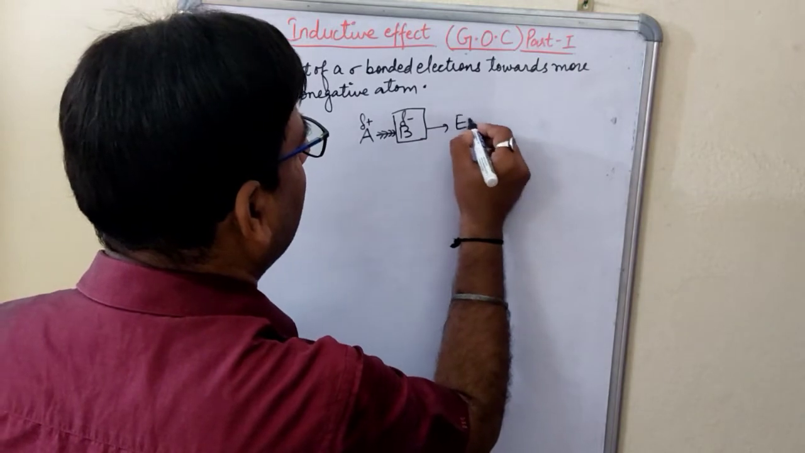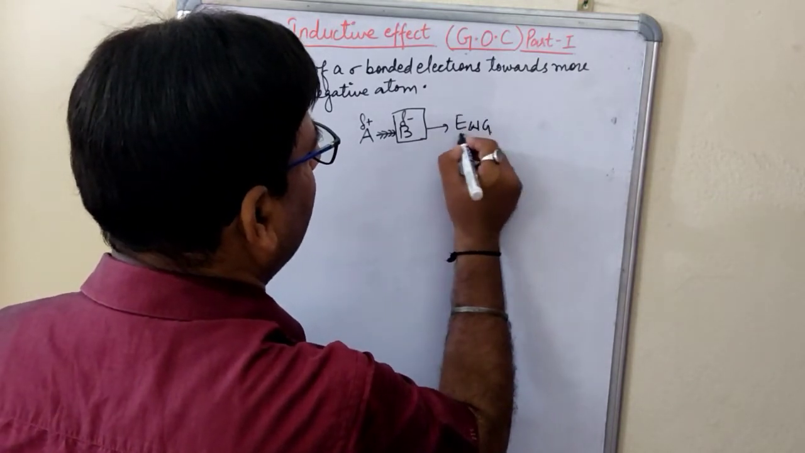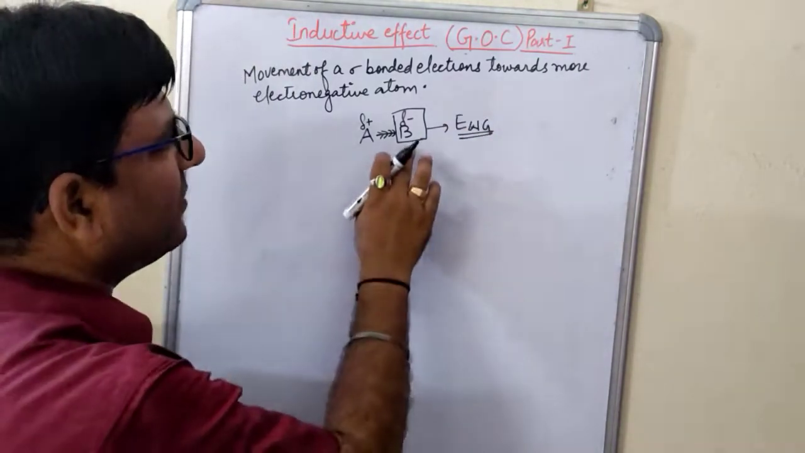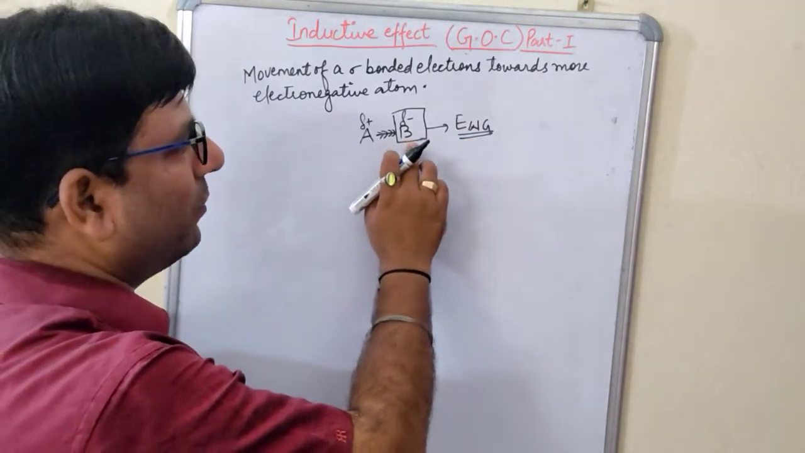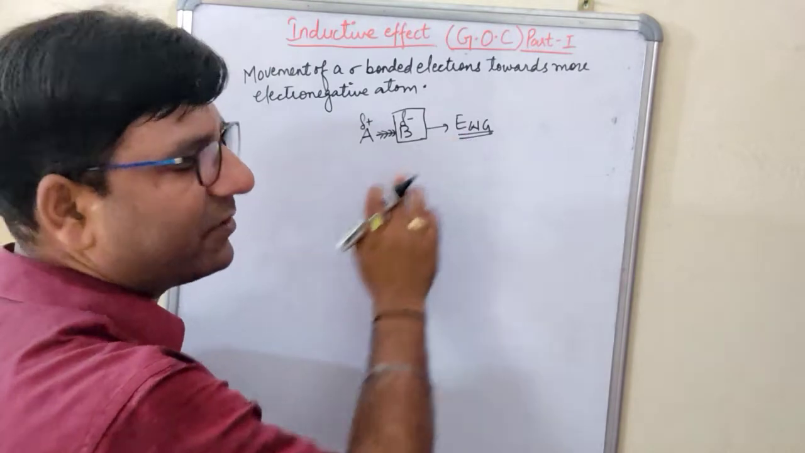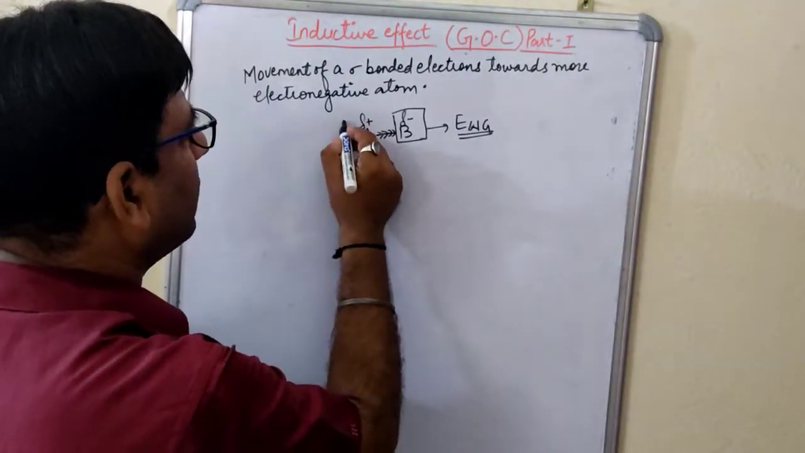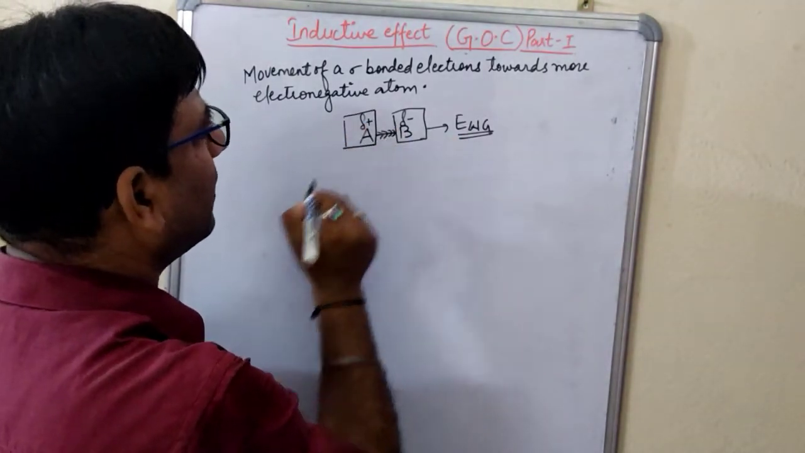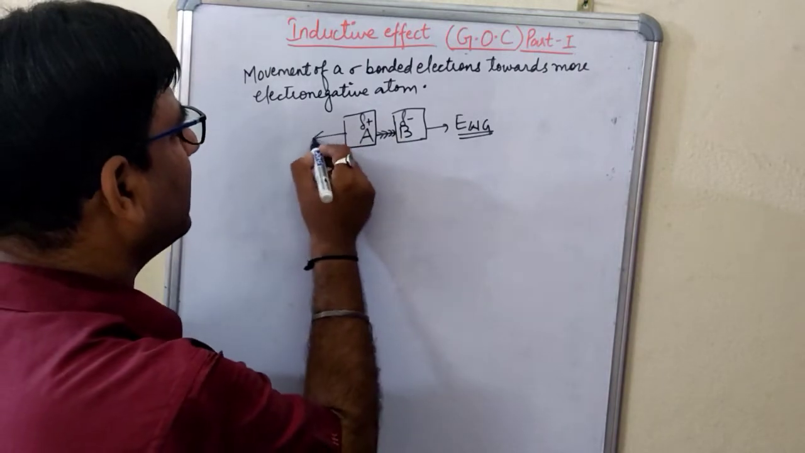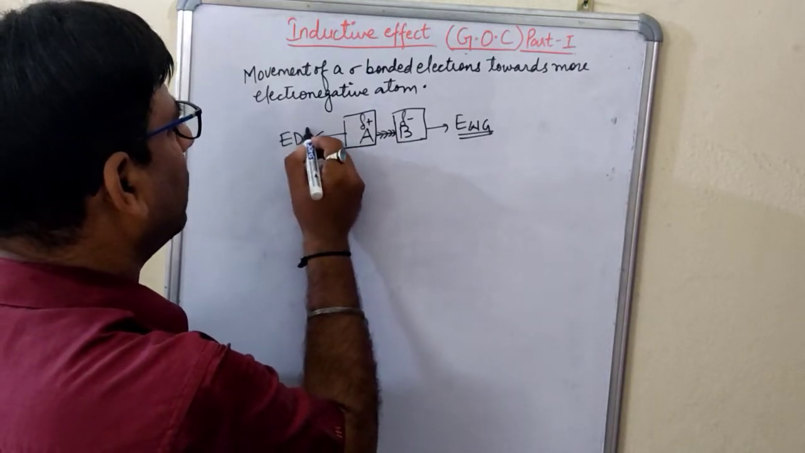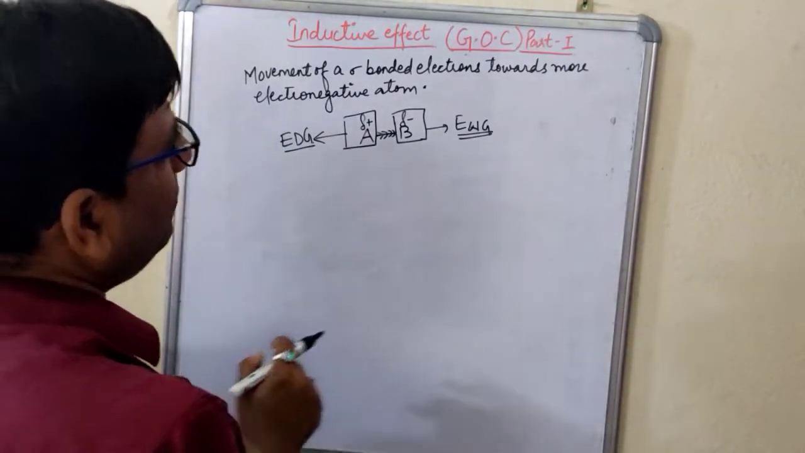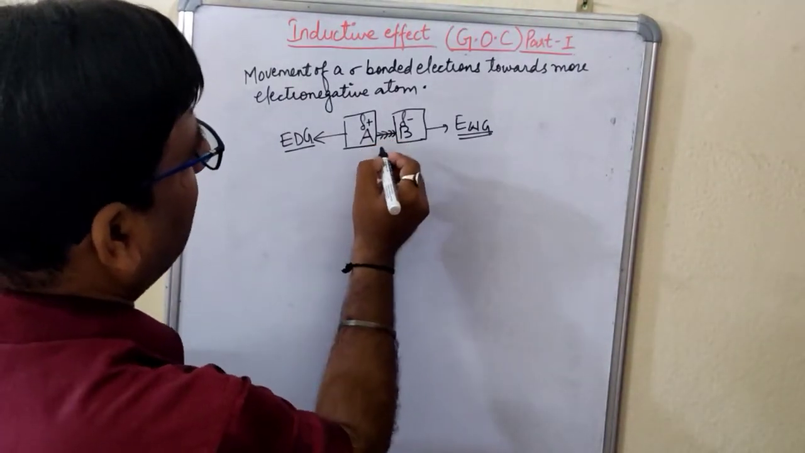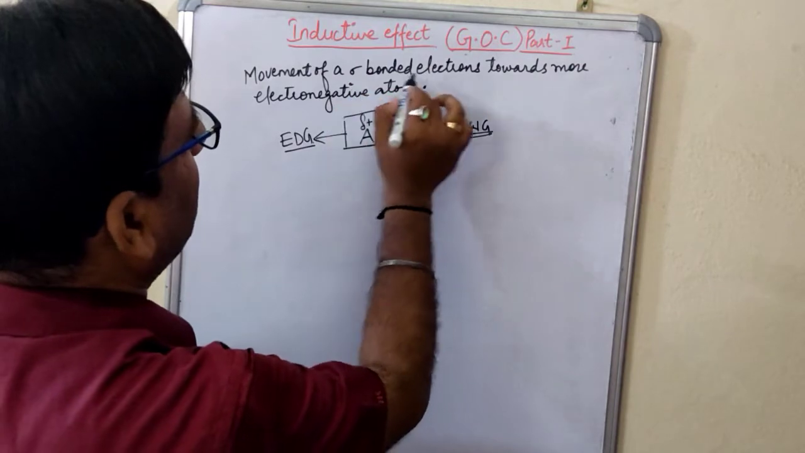This means B is an electron withdrawing group. We can say this because it has withdrawn the electron. So simply we can say that this is more electronegative, so it comes under what? Electron withdrawing group. And this has donated the electron, so we can say electron donating group. Clear? Now, as there is a movement of electron, where? Movement of what? Sigma bonded electrons.